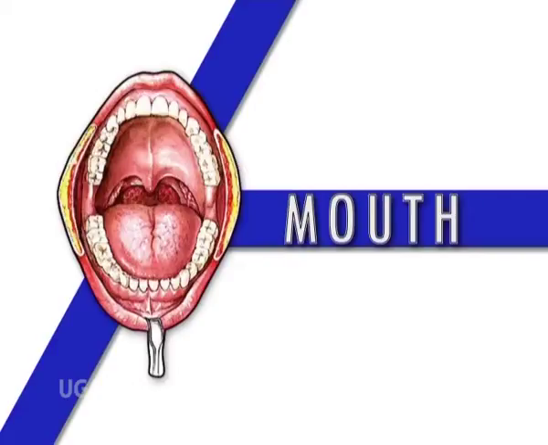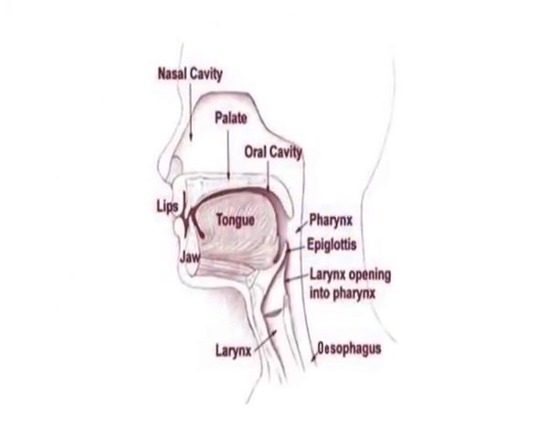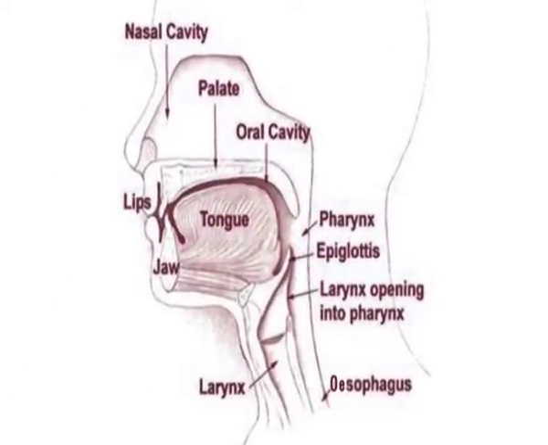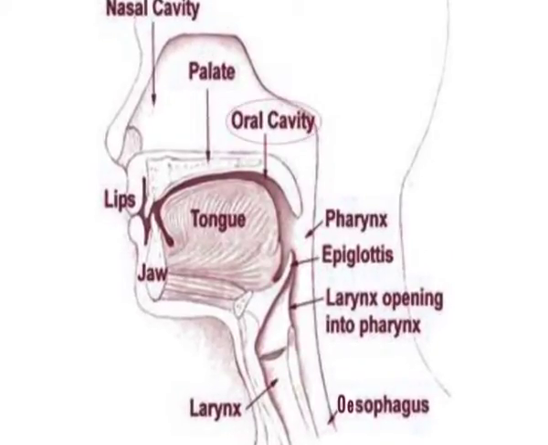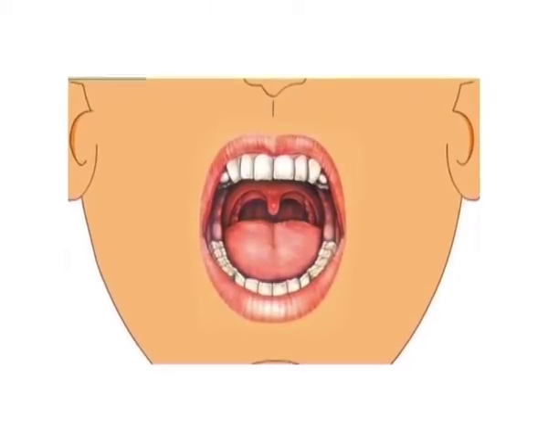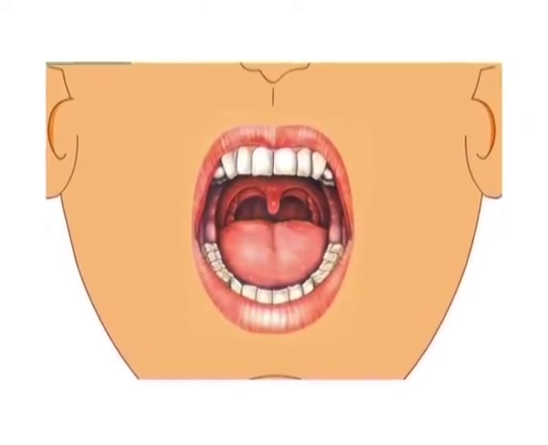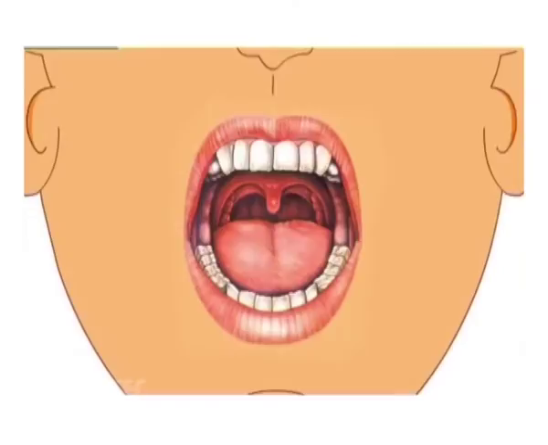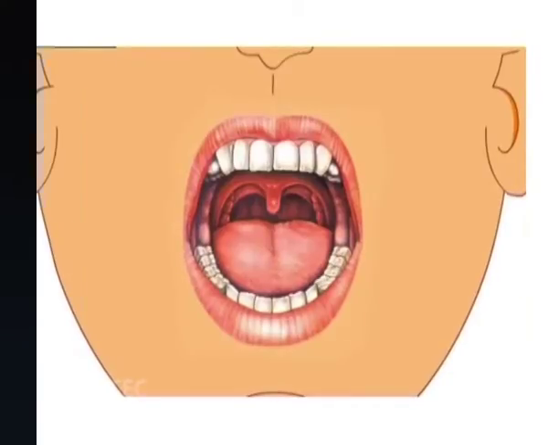Mouth. The mouth is the beginning of the digestive tract. It is also known as the oral cavity. The mouth is the hollow cavity that allows food and air to enter the body. In fact, digestion starts here when taking the first bite of food.